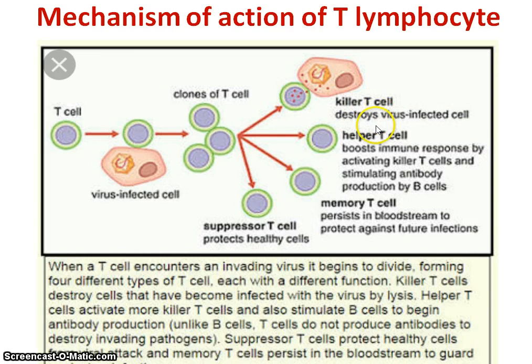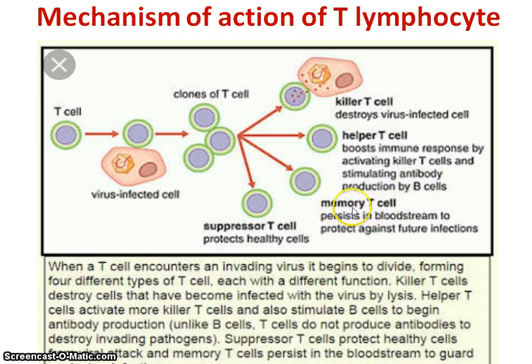Killer T cells directly destroy the virally infected cells, or they directly destroy the pathogens. Next, helper T cells. Helper T cells activate the killer T cells and they produce lymphokines. Those lymphokines stimulate the production of B cells.